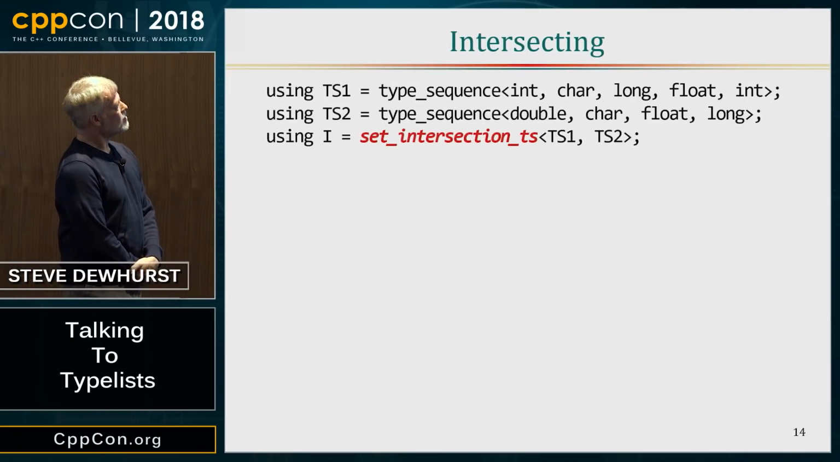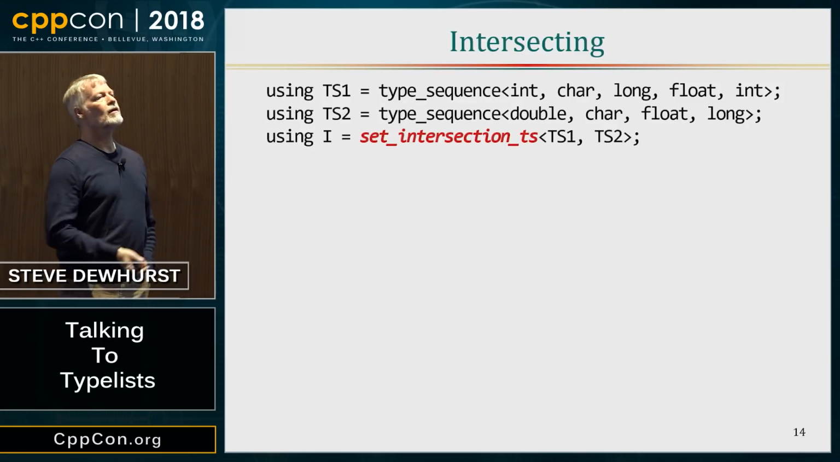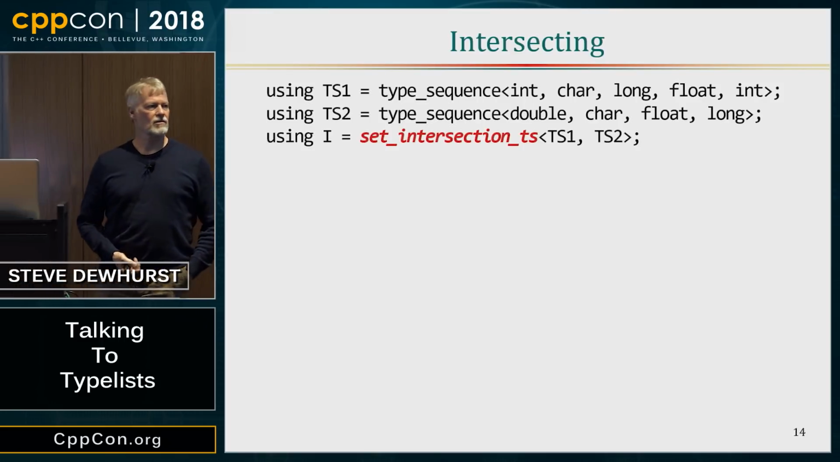And we could use it like this. Here we have a couple of type sequences. We invoke or specialize set intersection TS with it, and we'll get back a type sequence. Well, that's not too interesting.